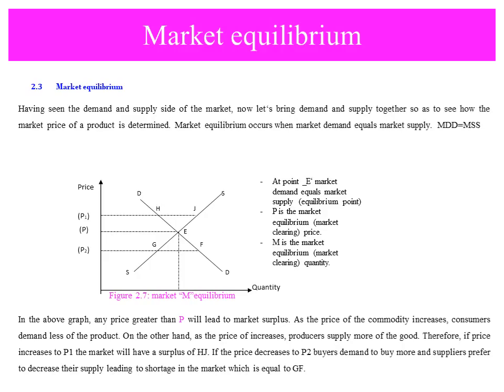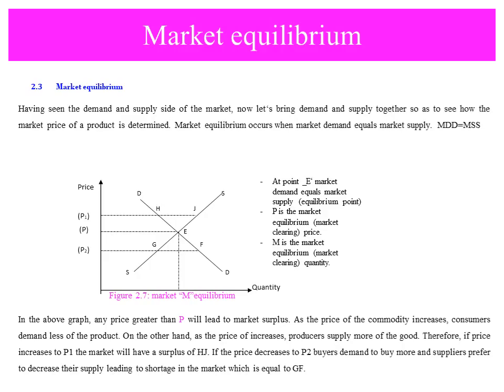On the other hand, as the price increases, producers supply more of the goods. This is what we know from the law of demand and the law of supply. If price increases, demand decreases; if price increases, supply increases.